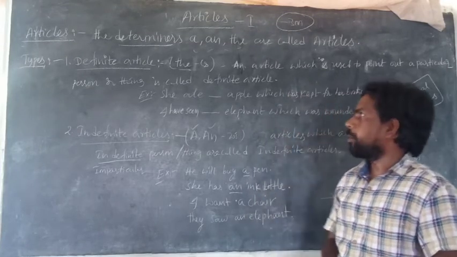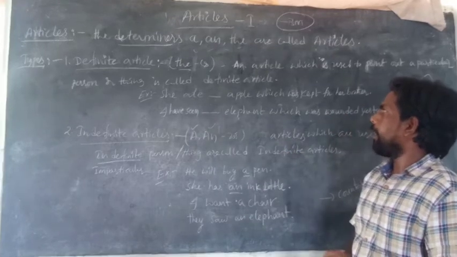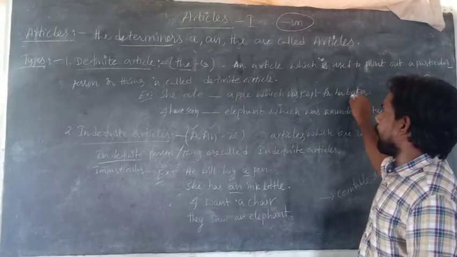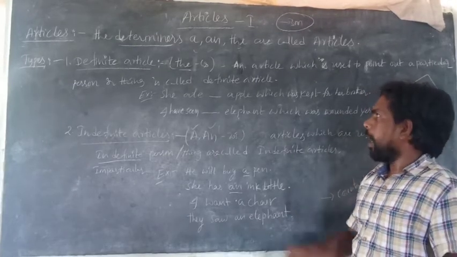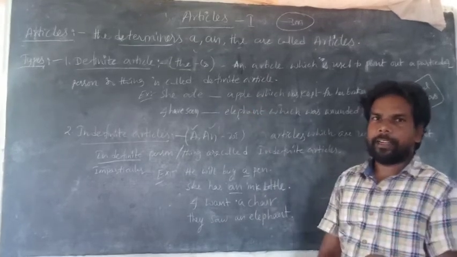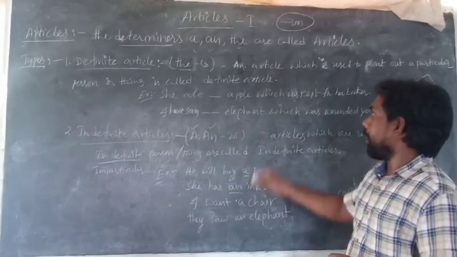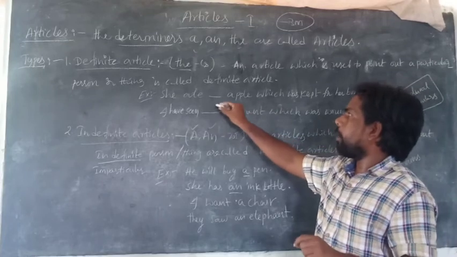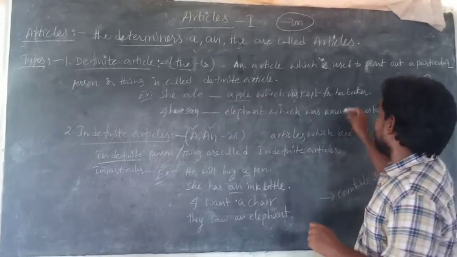So one example is: she ate dash apple which was kept for her brother. Actually, before apple we would write an because it starts with a vowel. But here we talk about the particular apple which was kept for her brother.